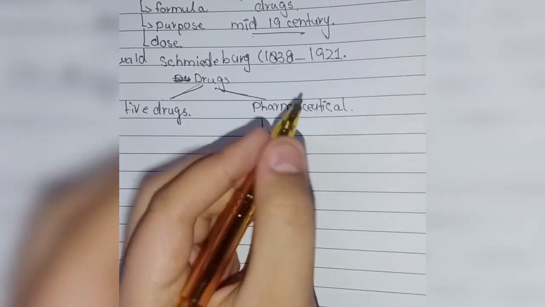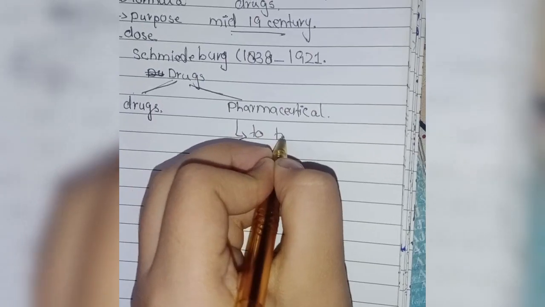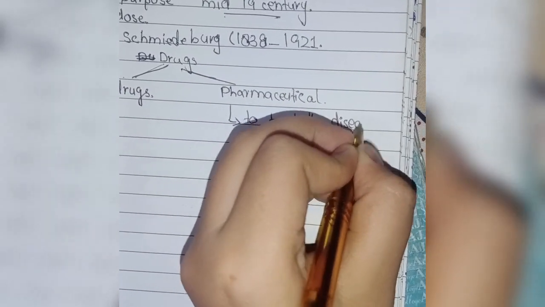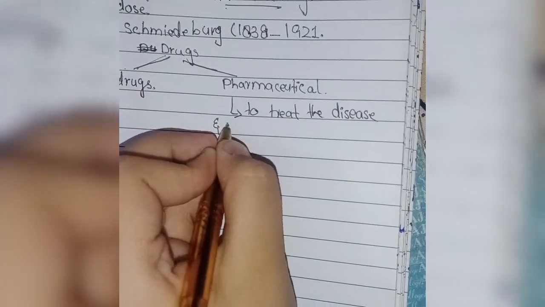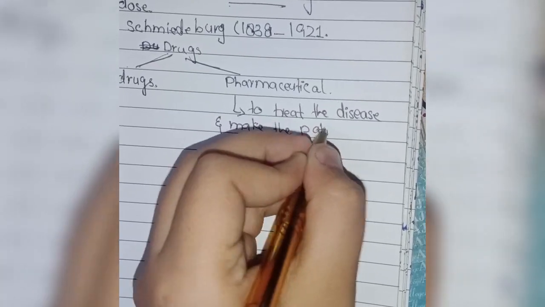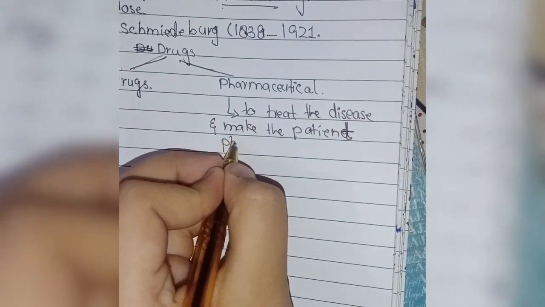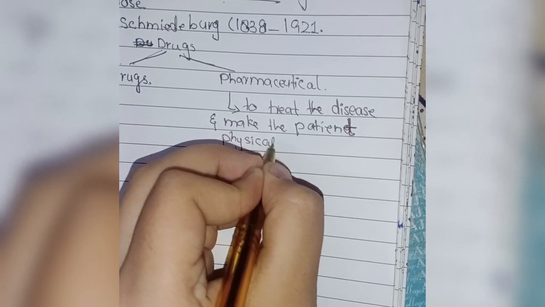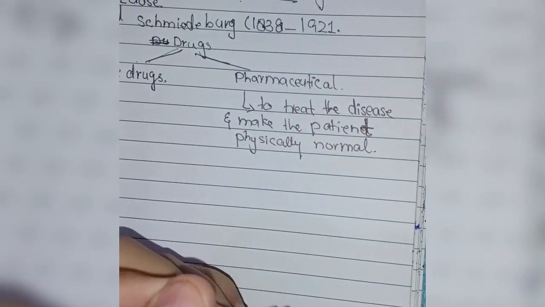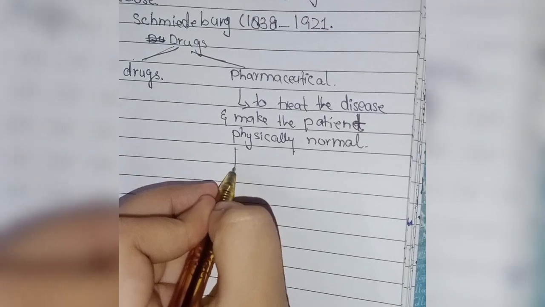Here pharmaceutical is basically to treat the disease and make the patient physically normal. It includes prevention, cure, treatment and diagnosis.